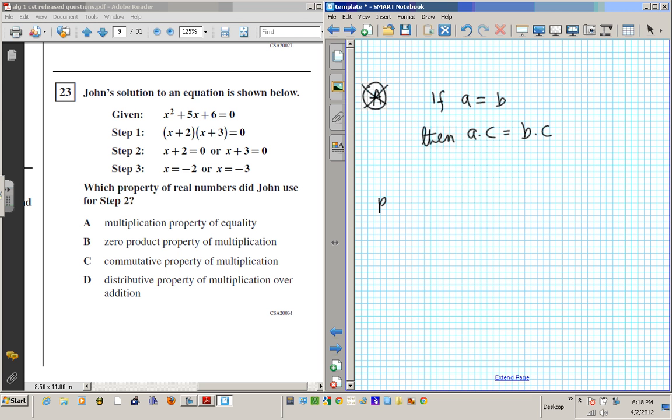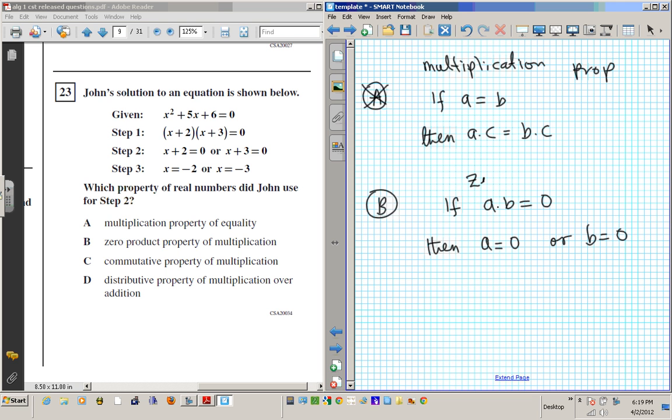Let's take a look at B. The zero product property says that if A times B equals 0, then A equals 0 or B equals 0. Okay, let me write down the names. This one is multiplication property, and this one is zero product. Okay?